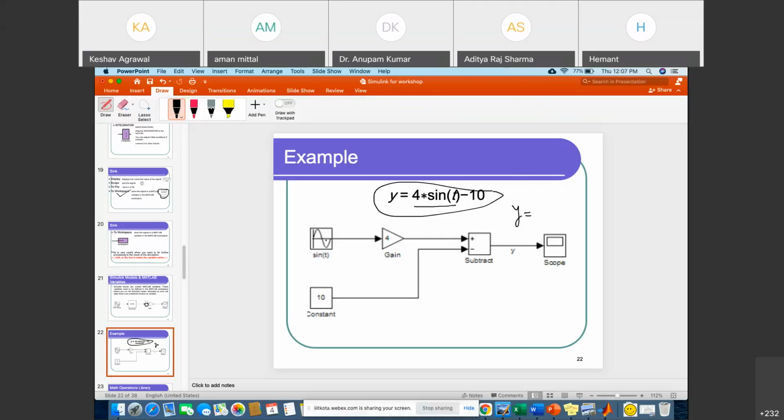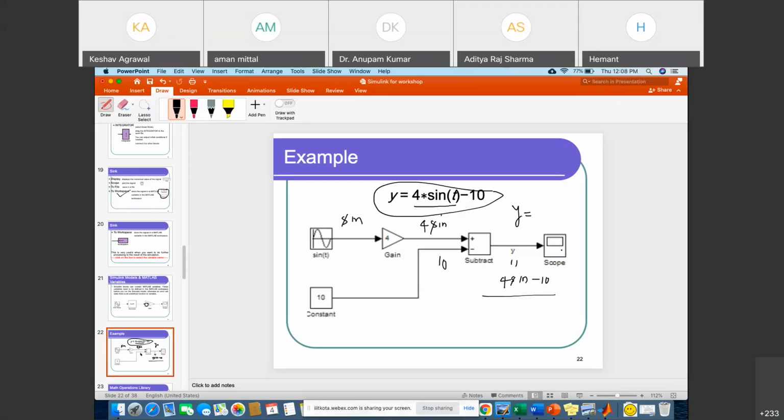So you can apply sin with 4. Gain is used for gain purposes, it will multiply by that much with sin, okay? So now this is your simple sin and this becomes 4 sin, right? And here it is 10, and you can see plus and minus. So at last we will get y equal to 4 sin something x or whatever minus 10, like that. And you will get the output at the scope through the scope block, right?